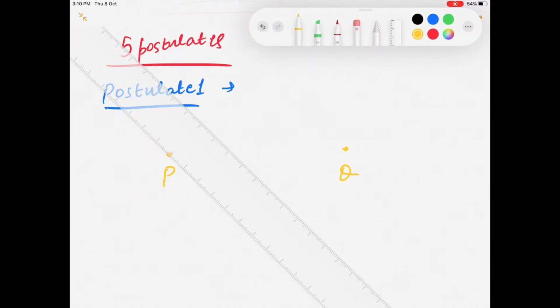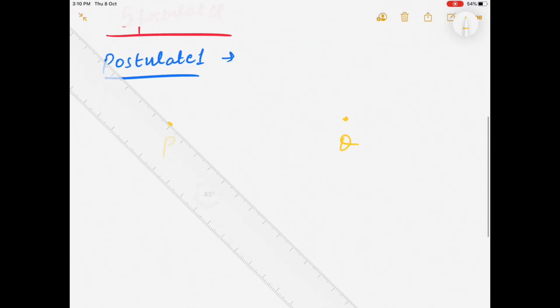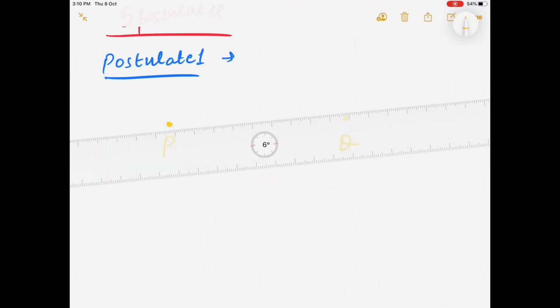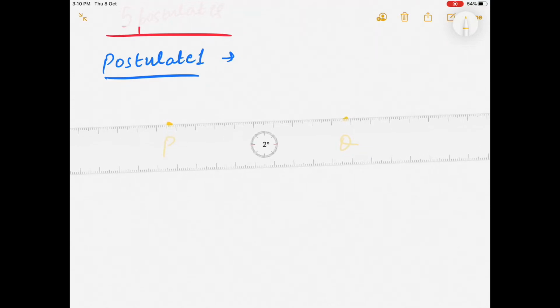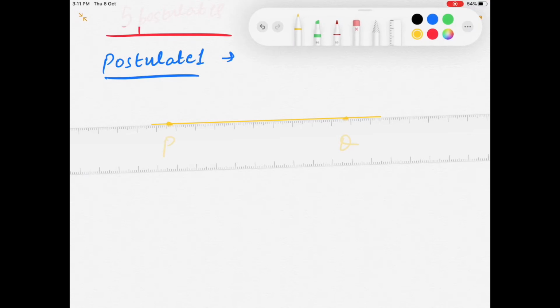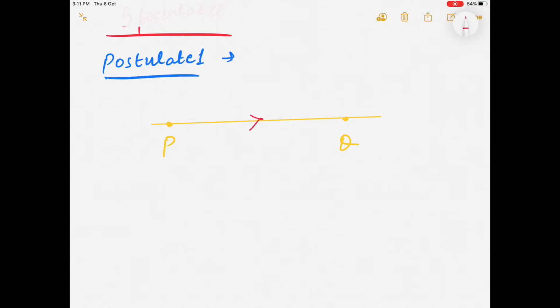Now Euclid's postulate says a unique line is passing through both of these points. It is not saying that more lines cannot be passed through these two points. It means that more lines can pass through these 2 points. But how? No line other than this line can pass through both of these points.